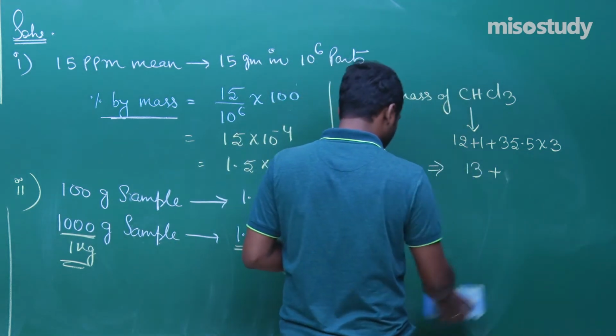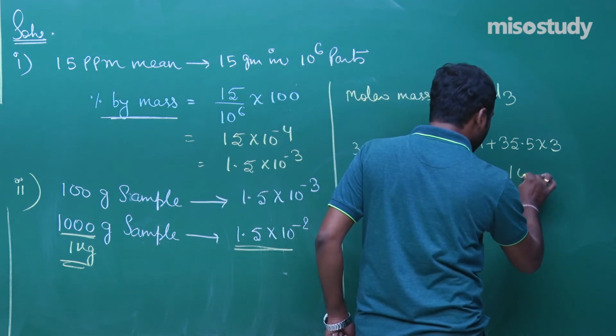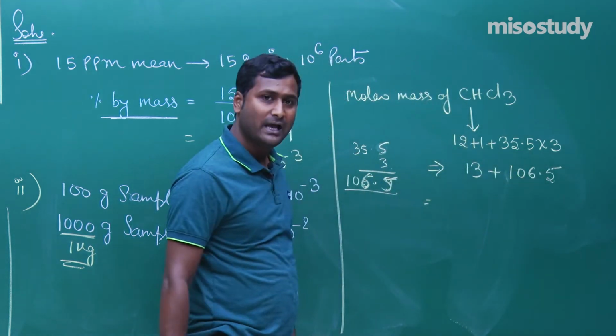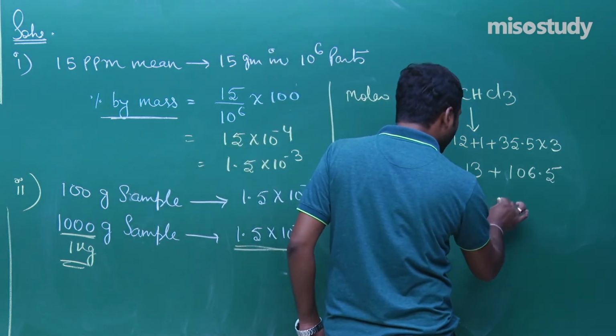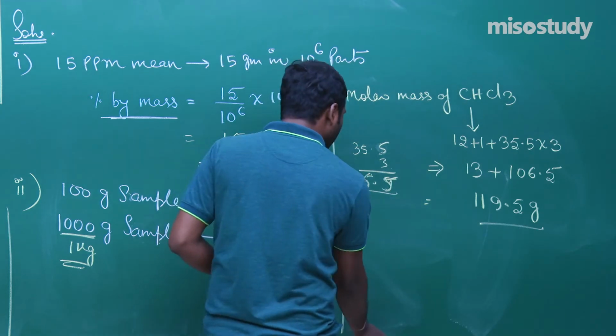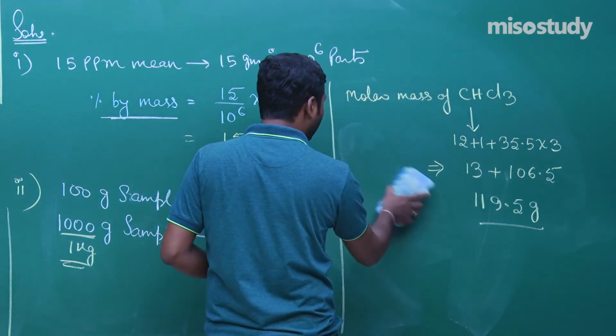Clear to you? Put here 106.5. Now add them. What will happen? We get 119.5 gram. We got the molar mass, we got the given mass.